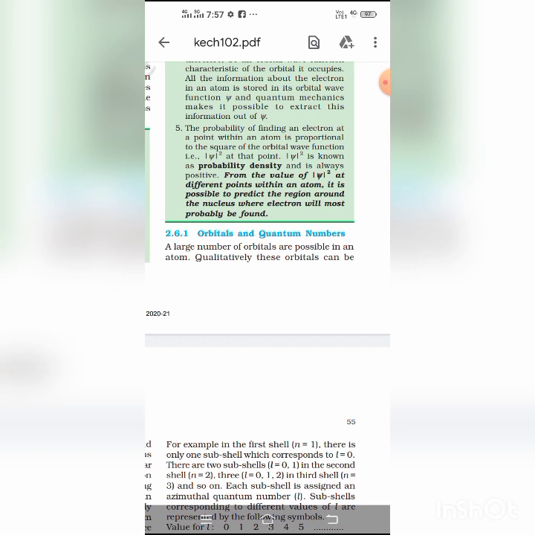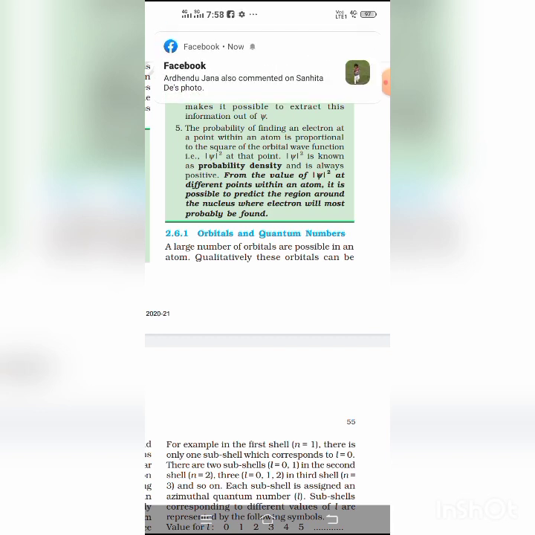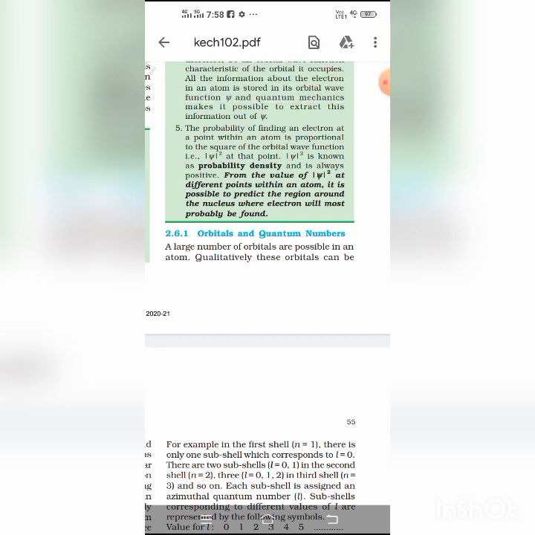So we can name these orbits K, L, M, N. Orbit is circular in shape, which is not possible according to Heisenberg's uncertainty principle.